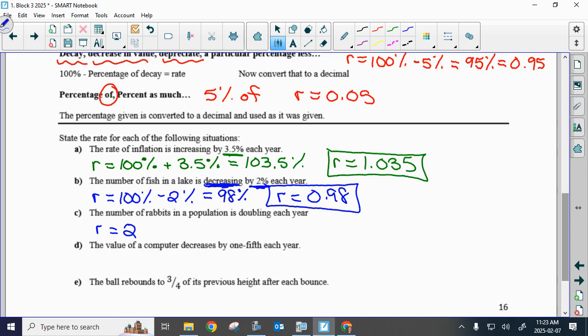Okay? Guys, so it says the value of a computer decreases by 1/5 each year. Now you can have that.